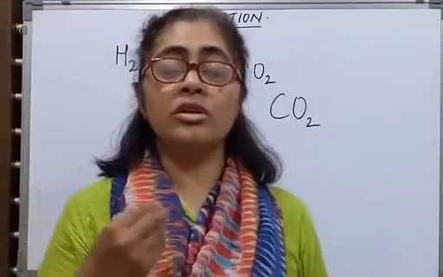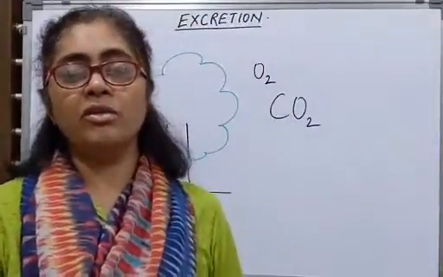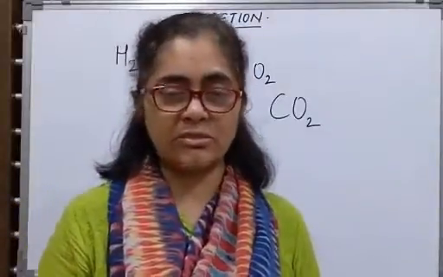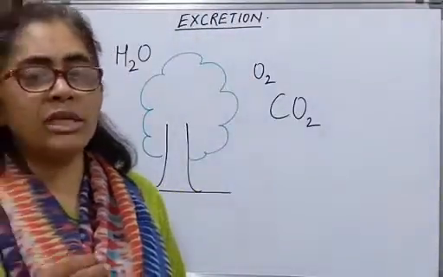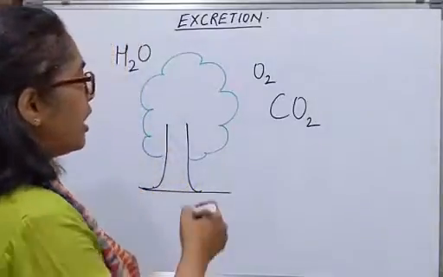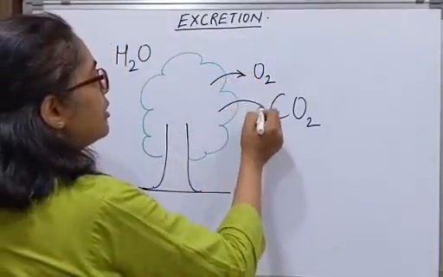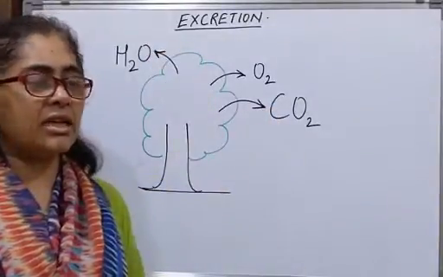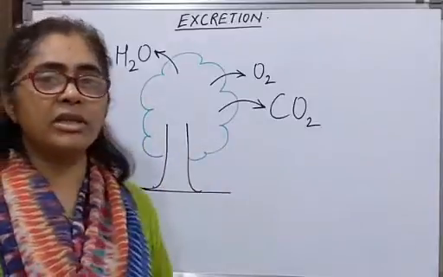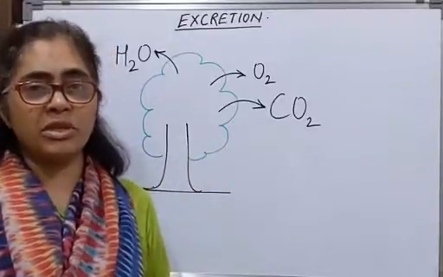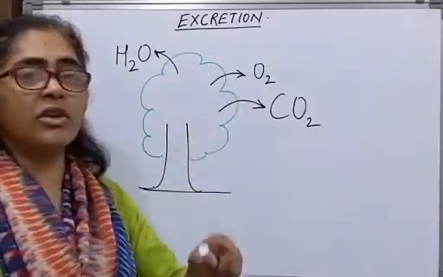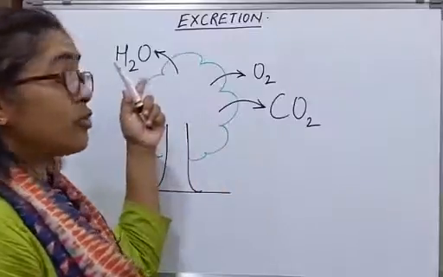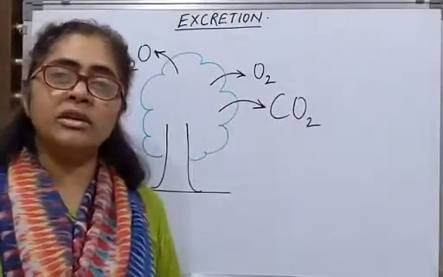Plants also remove waste materials from their body, though they do it at a slower pace and they do not have a specific excretory system. The most commonly given out waste products from a plant body are oxygen, carbon dioxide and water. We have seen that carbon dioxide and water are given out by the plant during respiration. Oxygen is given out as a byproduct of photosynthesis. Excess water is also given out during transpiration.